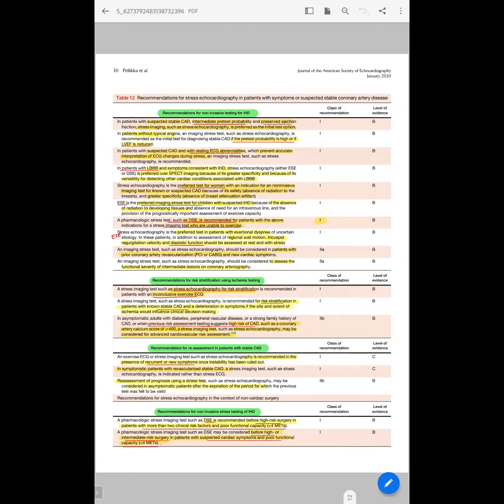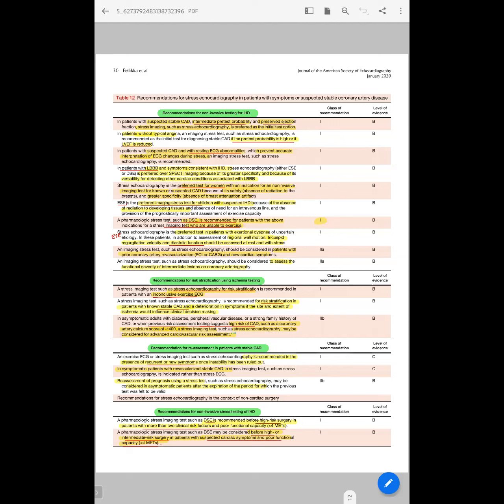So coming to the non-invasive testing for ischemia detection in patients with suspected CAD, with intermediate pretest probability and preserved ejection fraction, stress echocardiography is preferred as the initial test option. And in patients with a high pretest probability and reduced LVEF, even without typical angina, DSE is a class 1 recommendation. And in suspected patients with resting ECG abnormalities in whom interpreting the exercise electrocardiography is not possible, it is also a class 1 indication, and also in LBBB patients.